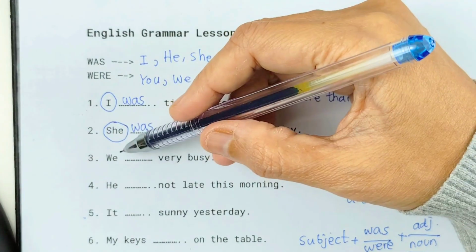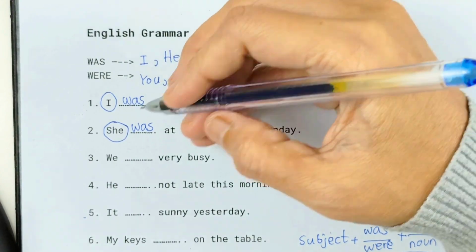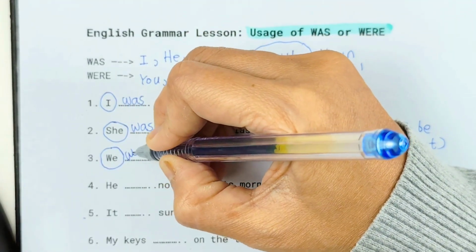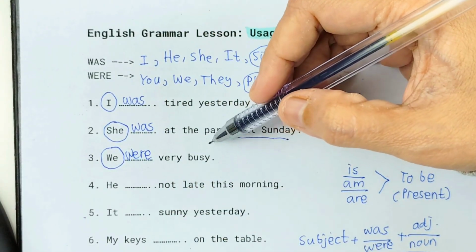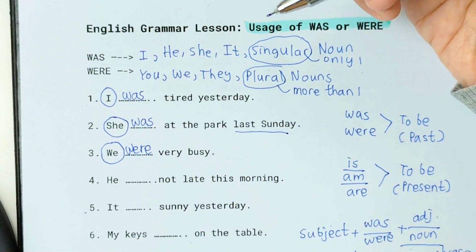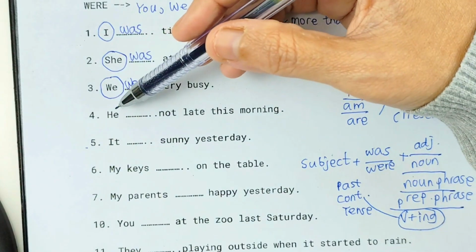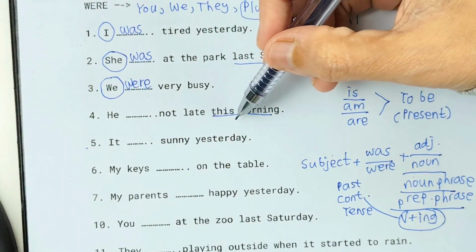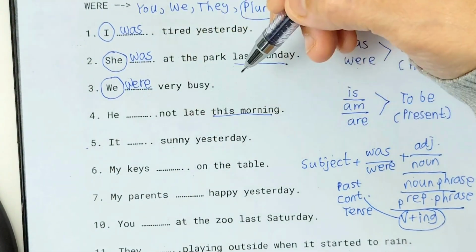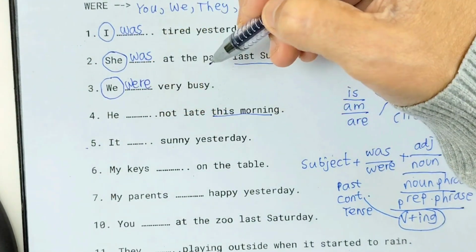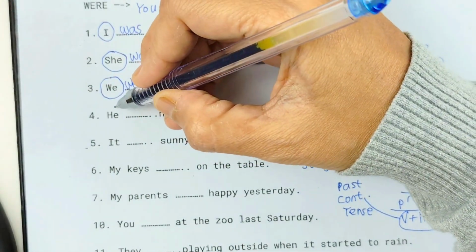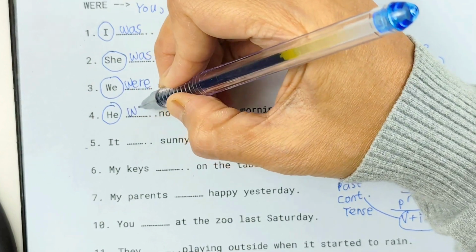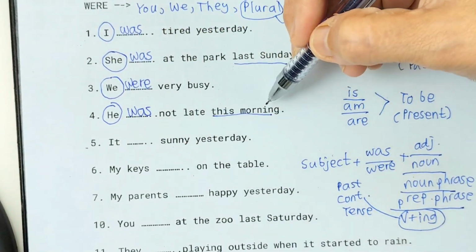Number 3. We blank very busy. We is the subject, so we answer we were very busy. Number 4. He blank not late this morning. This morning signifies this is in past tense, and there is not, which is negative. So we have to choose the subjects only. The subject is he, so he was not late this morning.